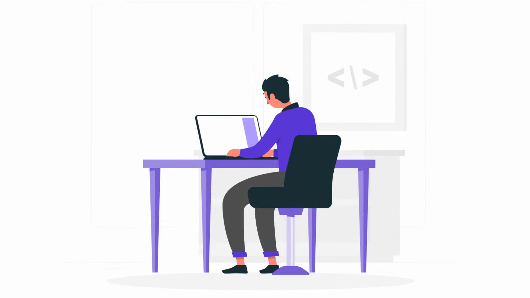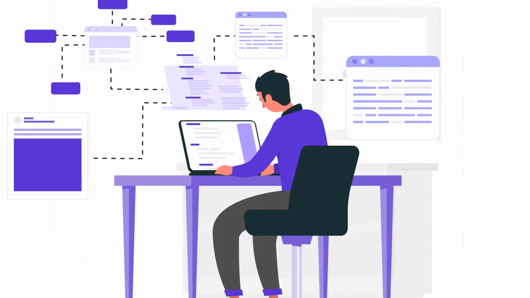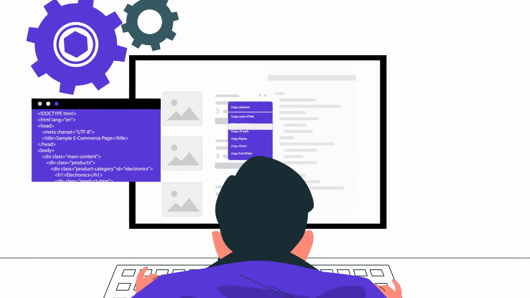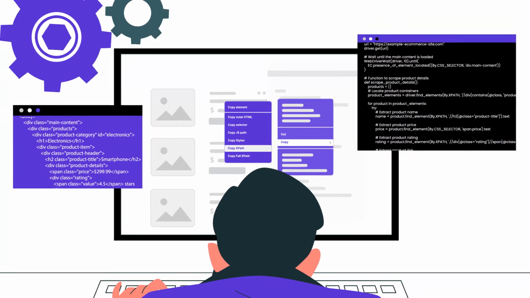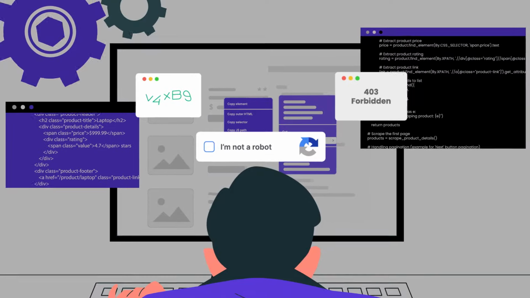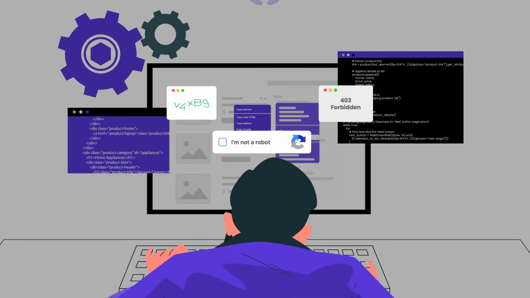Web data extraction can be complex, tedious, and unreliable. Finding the right CSS selector or XPath to extract specific pieces of data for each website is time-consuming and hard to maintain. Anti-bot measures, CAPTCHAs, and dynamic content throw constant roadblocks in your path.